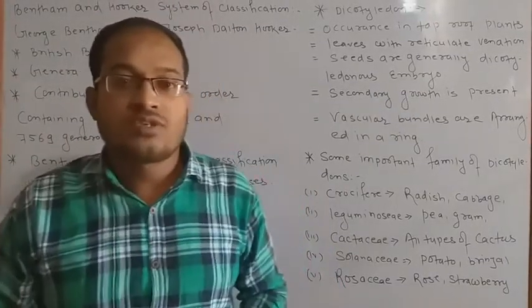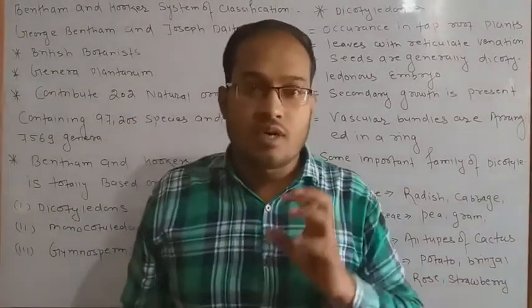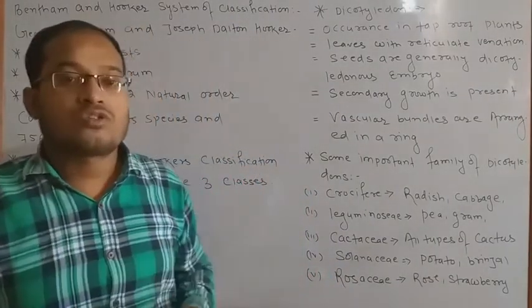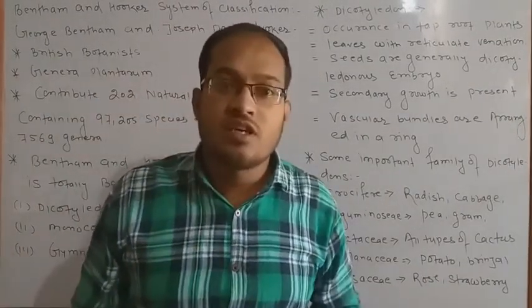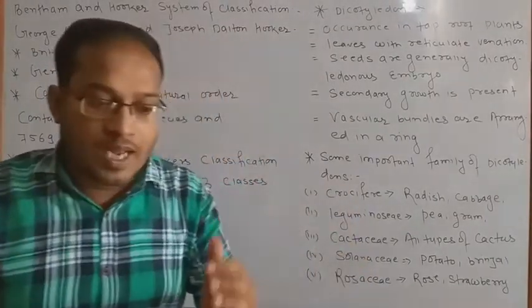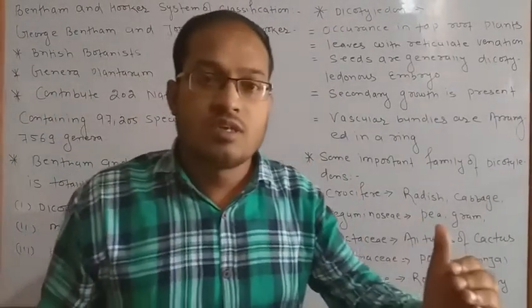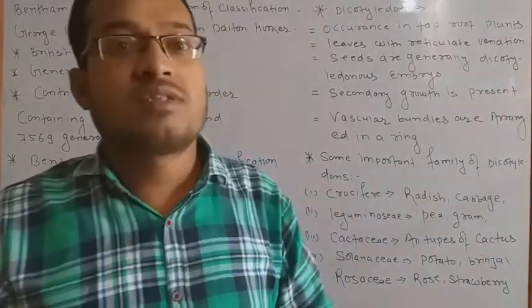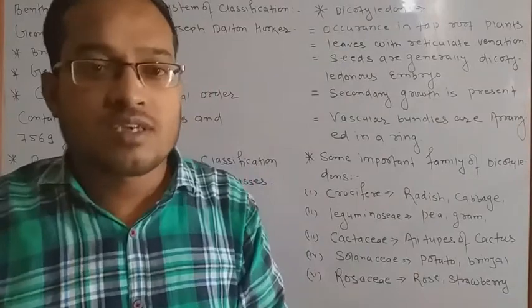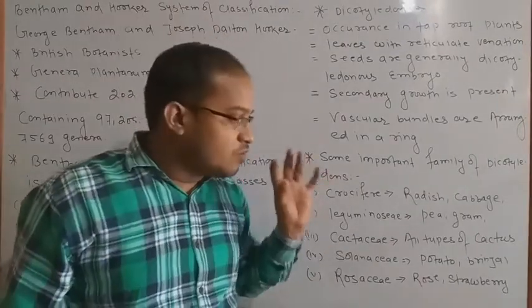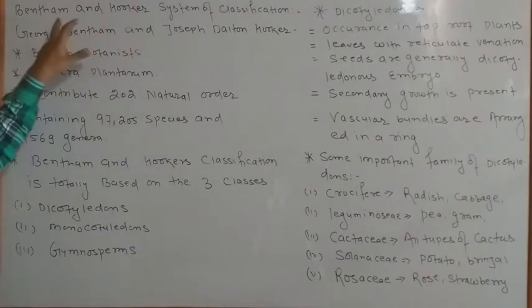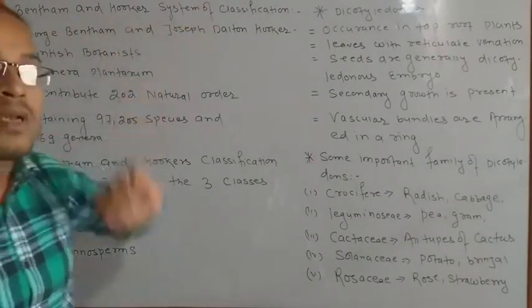Good evening, students. Today we are going to complete our algae chapter because we have discussed lots of things in the algae classification. We have discussed gymnosperm, angiosperm, types of algae on the basis of their nature, classifications, reproduction stages, on the basis of their nutrition. So many things we have discussed. But today, our most important topic, the first and last, is the Bentham and Hooker system of classification.